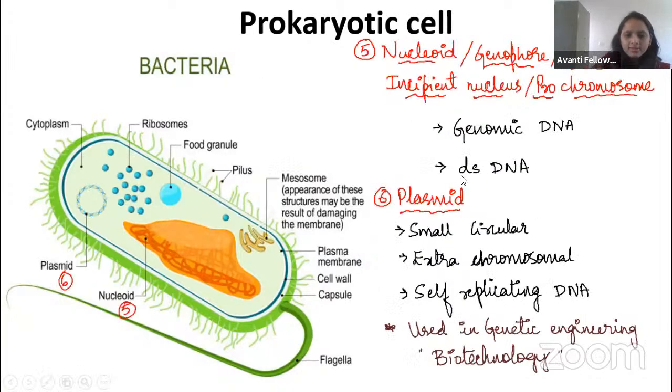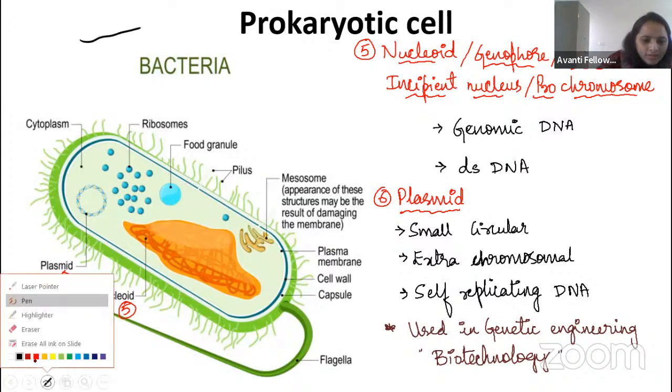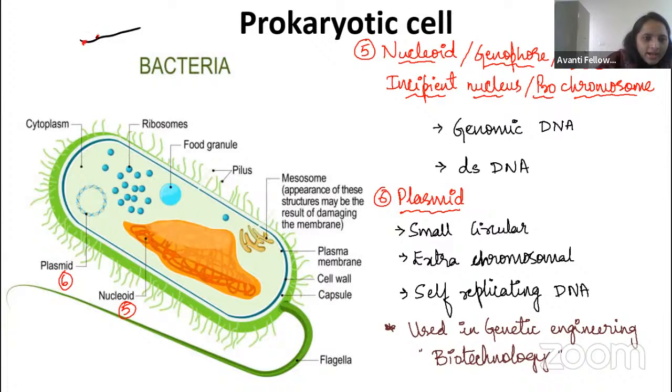Let us go to the next, nucleoid. Before, we studied that bacterial DNA is naked, right? It does not have any protein like histone protein on it, right? So what happens in the eukaryote? DNA is there, and on the DNA we have the histone proteins, right, guys? But here what will happen?